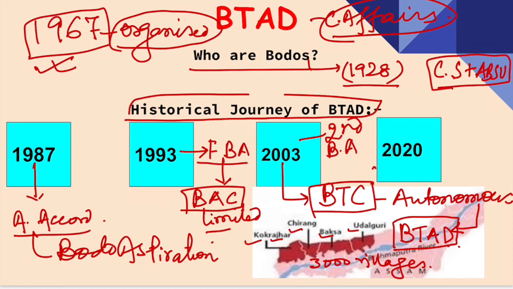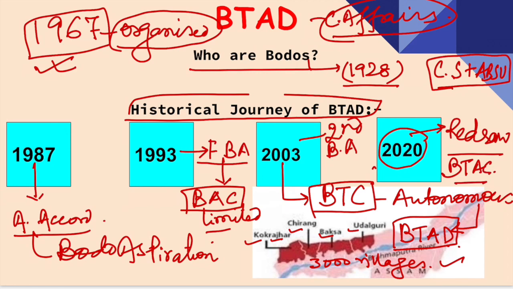In most of the villages, non-Bodos are also dominant, and in some villages, Bodos are dominant. In the next slide, you will understand why I have given this information here. And in 2020, as I just said, the government signed an agreement, or a framework, to redraw the boundary of BTAD, that is Bodoland Territorial Area Districts.